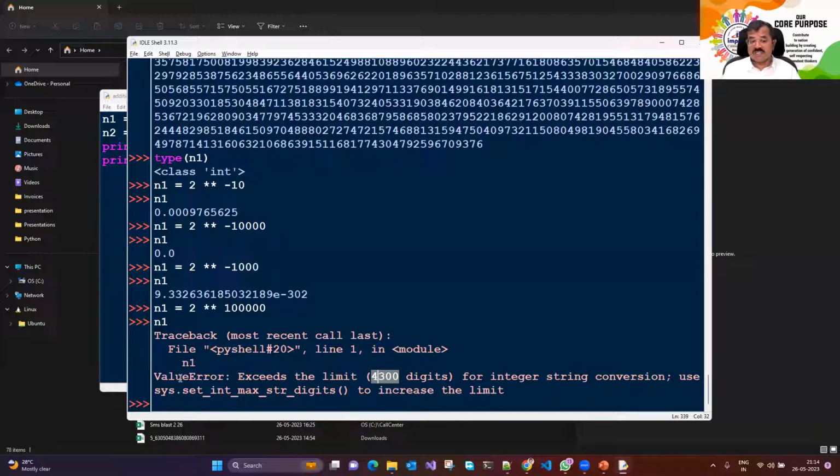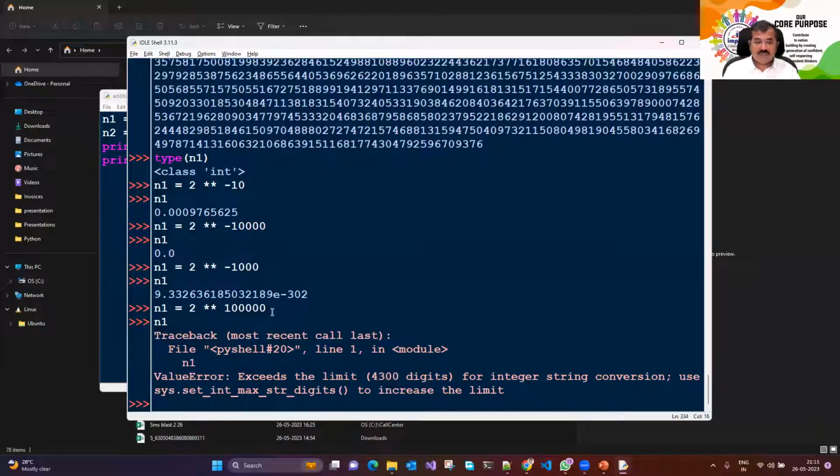So now we have understood it's a value error. 2 to the power 1 lakh is not coming. It says the largest number that I can have is up to 4300 digits. A 4,300 digit number is a very large number. For any practical reason, even if you go from Earth to Moon 10 times, you will not come across that large number. Correct? So it's a very large number that we have.